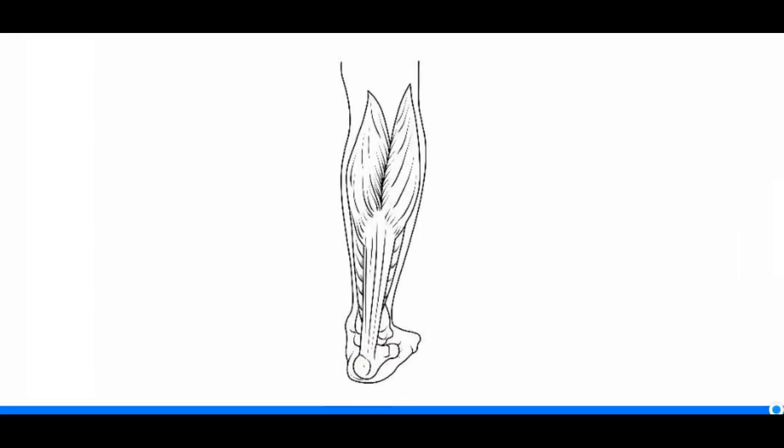The 2 main muscles that make up the calf group are the gastrocnemius and the soleus. The gastrocnemius originates from the femur and inserts into the calcaneus or heel bone. The soleus originates from the tibia and fibula and inserts into the calcaneus. The gastrocnemius is primarily responsible for flexing the knee joint and plantarflexing the ankle joint through the sagittal plane. The soleus also plantarflexes the ankle joint through the sagittal plane.